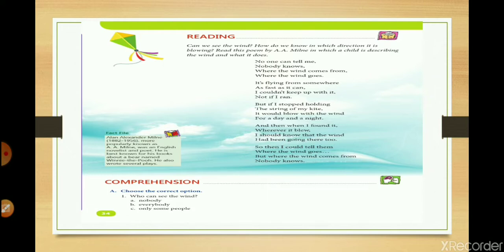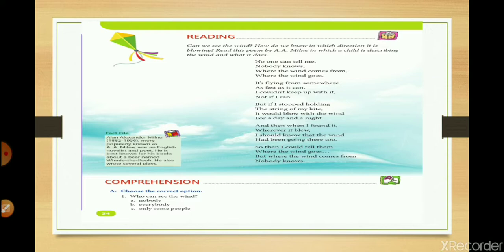He will come to know where the wind is going. How? He will let go of his kite and keep following the path of the kite. So he will come to know, okay, this is the way the wind is going. But still he doesn't know where the wind is coming from. This is the question he still does not have the answer to.